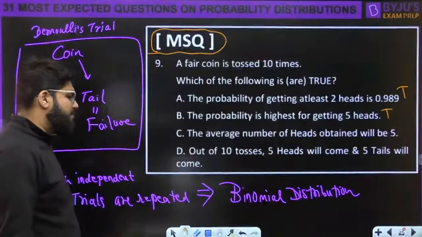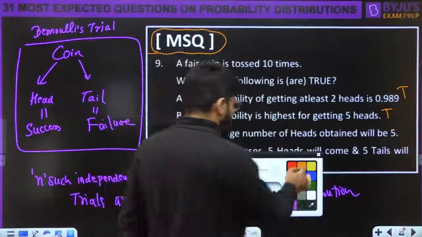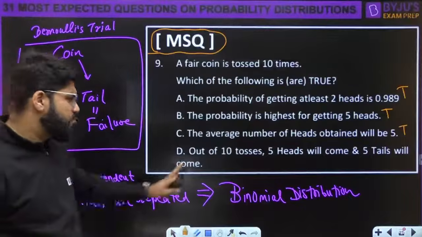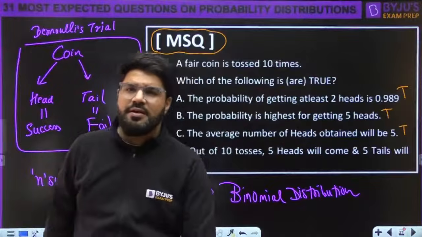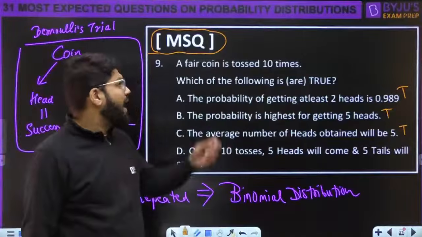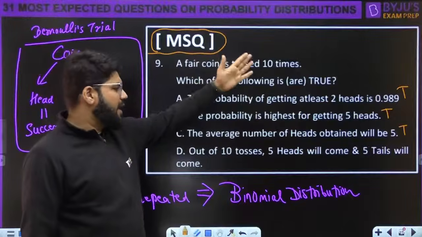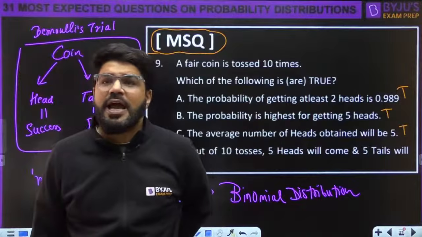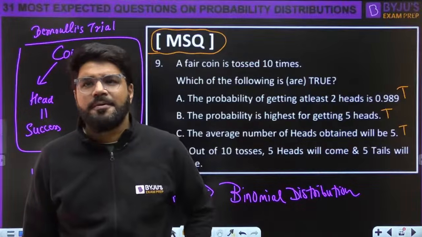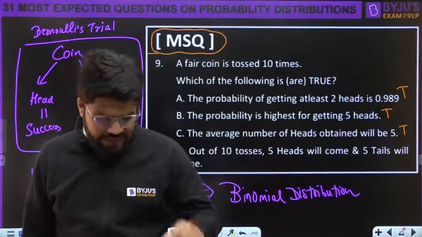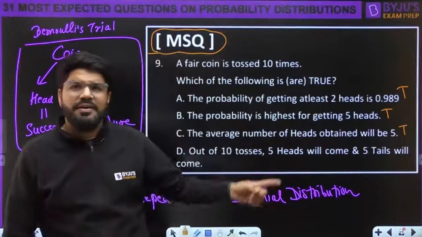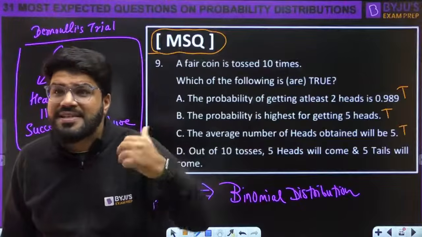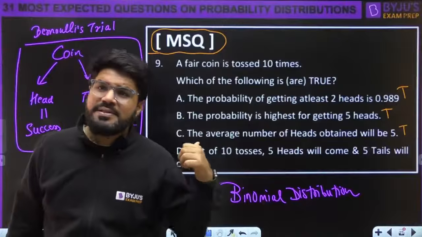On an average, we can expect 5 heads. Out of 10 tosses, 5 heads will come and 5 tails will come. This does not require any calculation. Okay, ये तो conclude कर दिया कि I toss a coin 10 times, out of which 5 heads and 5 tails will come because probability 50% hai. Can probability give you any confirmation? I say that probability of heads and tails is 50-50%, and that is why when I do the event 10 times, there will be 5 heads and 5 tails. Can I confirm that? It is a statement. It is not a probabilistic event.